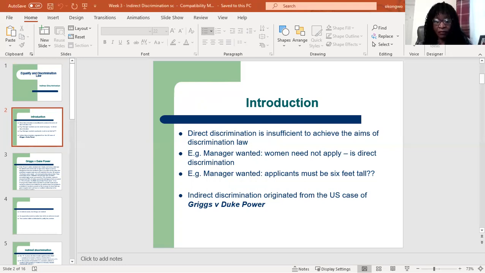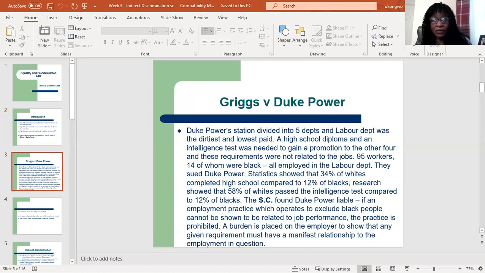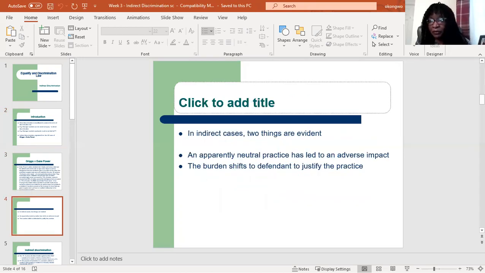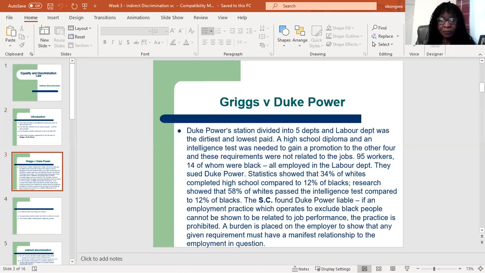I have the case written out, and I'll just read what I have. Duke's power station was divided into 5 departments, and the labor department was the dirtiest and lowest paid out of the rest.